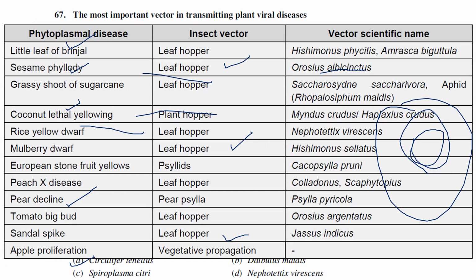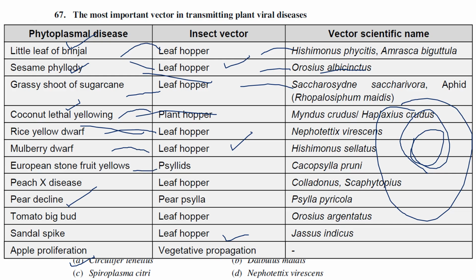These are all the list of phytoplasmal diseases and their vectors. Little leaf of brinjal: leaf hopper Hishimonas phycitis, and one other vector called Amrasca biguttula. Sesame phyllody: leaf hopper Orosius albicinctus. Grassy shoot of sugarcane: leaf hopper Saccharosydne saccharivora. Coconut lethal yellowing: plant hopper Myndus crudus and Haplaxius crudus. Rice yellow dwarf: leaf hopper Nephotettix virescens. Mulberry dwarf: leaf hopper Hishimonas concavifrons.